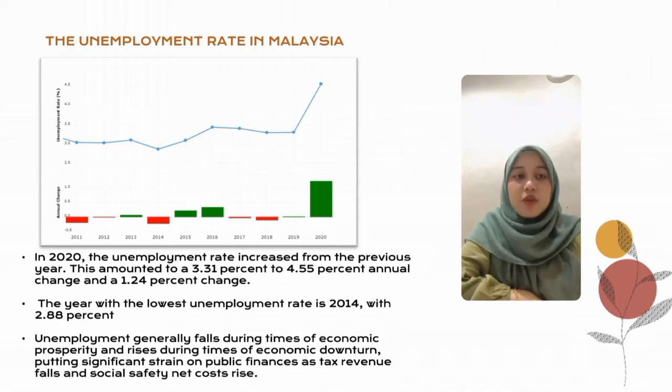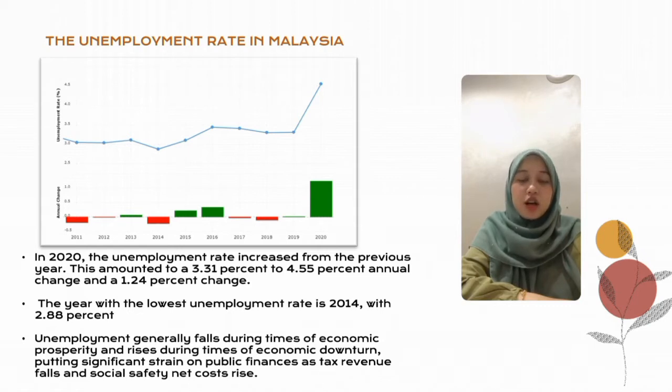Therefore, unemployment generally falls during times of economic prosperity and rises during times of economic downturn, putting significant strain on public finance as tax revenue falls and social safety net costs rise. Apart from that, the current level of unemployment, whether in Malaysia or anywhere, will undoubtedly occur, whether in the long term or in the short term.